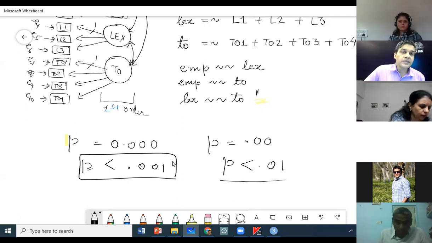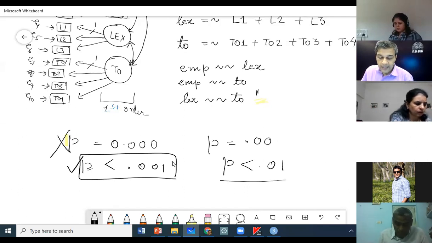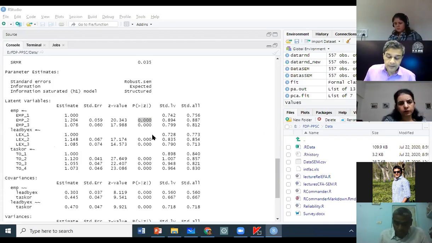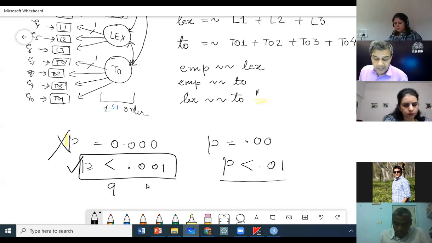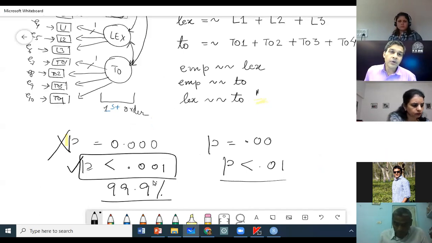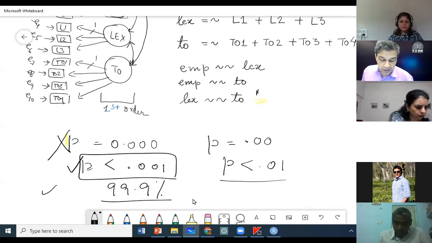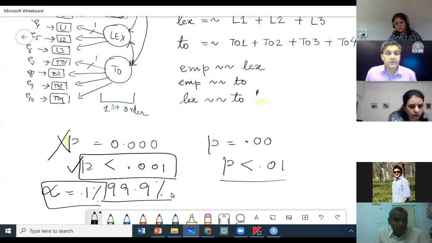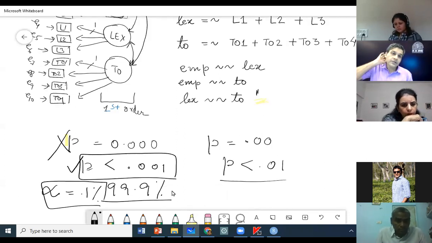Please do not write in your research papers that my p-value was 0.00. Okay, it doesn't make any sense. You should always report it like this and never as this. Just keep in mind. So the tool is saying that it is significant at 99.9%. That means your alpha is 0.1%. Your level of significance is 0.1%. This is your alpha if your p-value is coming out to be less than 0.001.